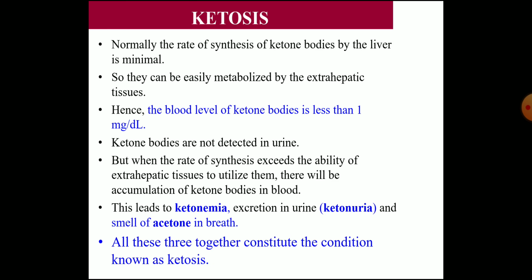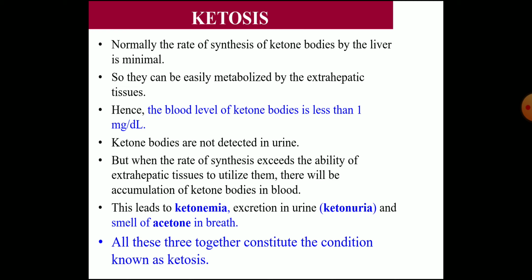Now, what are the conditions of ketosis? What do you mean by ketosis? Normally, the rate of synthesis of ketone bodies by the liver is minimal, so they can be easily metabolized by the extrahepatic tissues. Hence, the blood level of ketone bodies is less than 1 milligram per deciliter. So the ketone bodies are not detected in the urine. It is present, but it is not detected in the urine.